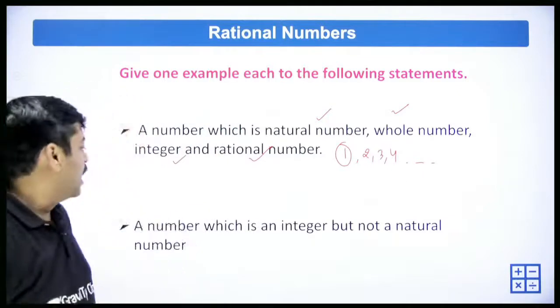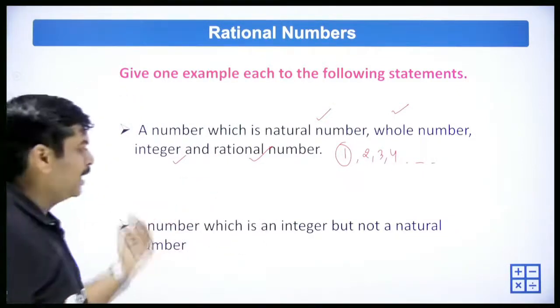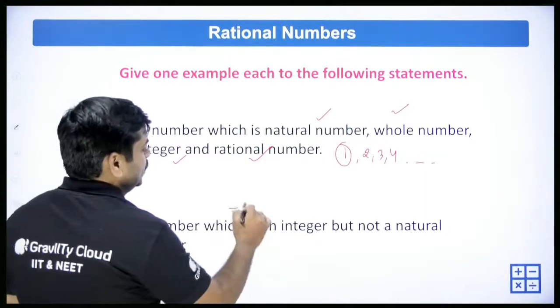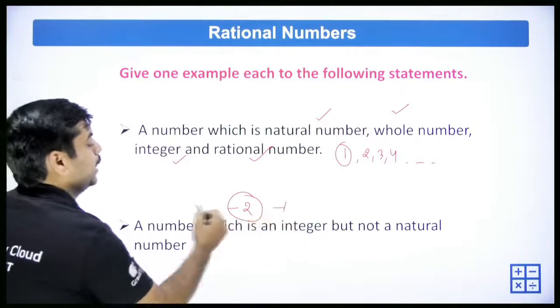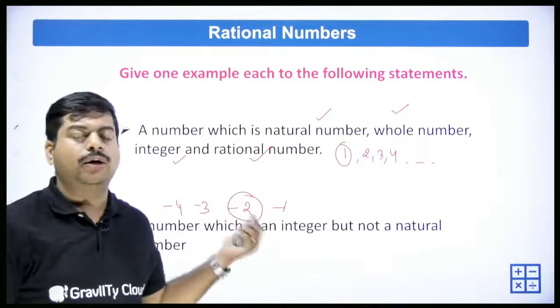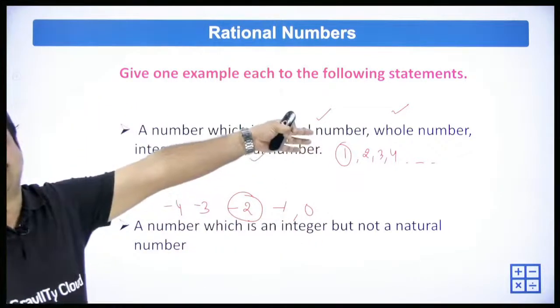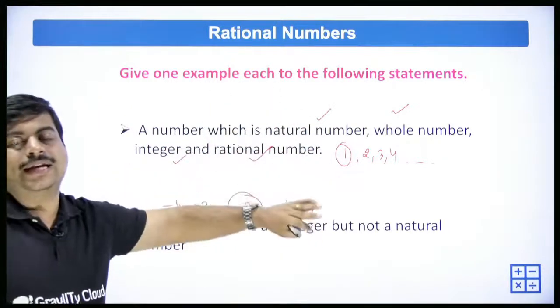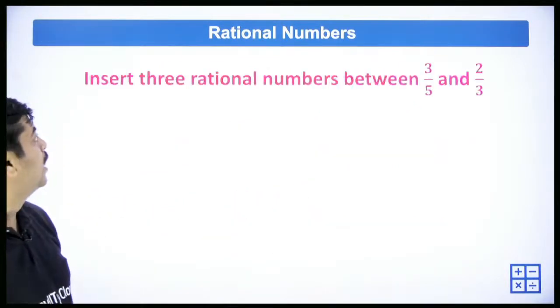So the next question, a number which is an integer but not a natural number. You can take any negative numbers, which is an integer, -2 but not a natural number. -1, -3, -4, all these numbers are integers but not natural numbers, even 0, but not positive numbers. The positive numbers again will go for natural numbers, right? So let's move forward to see the next one.